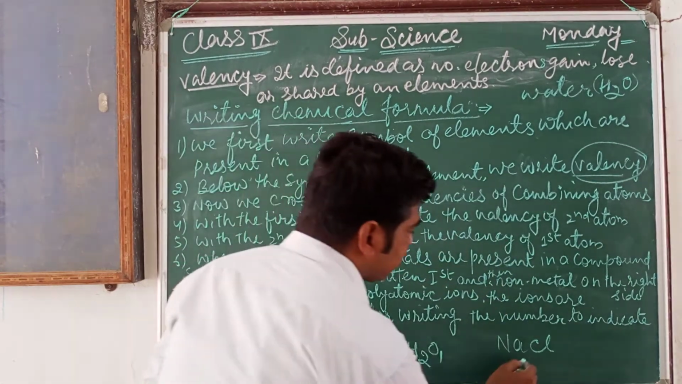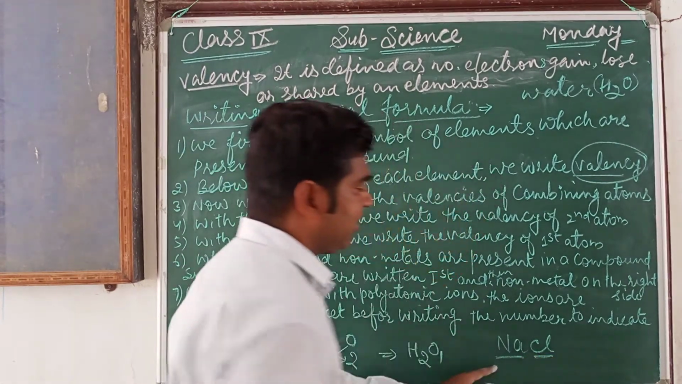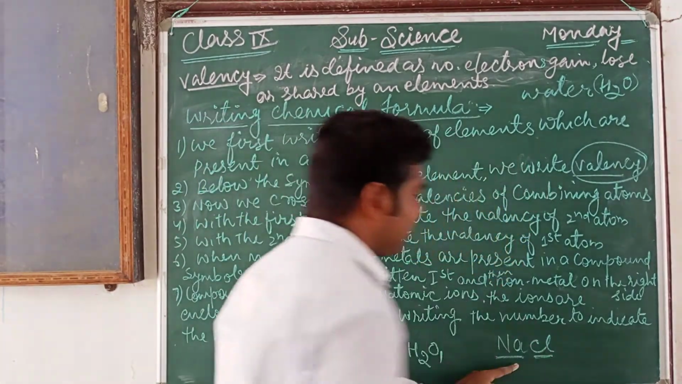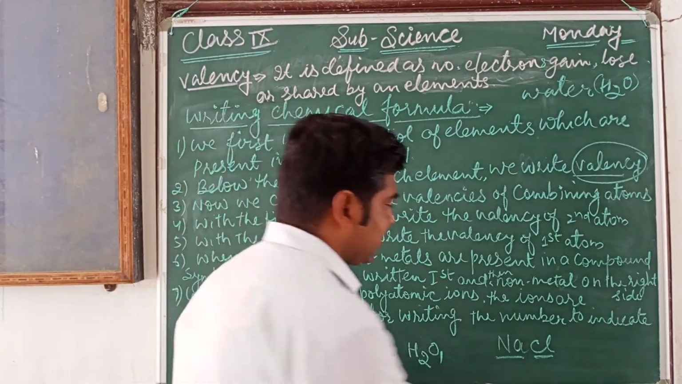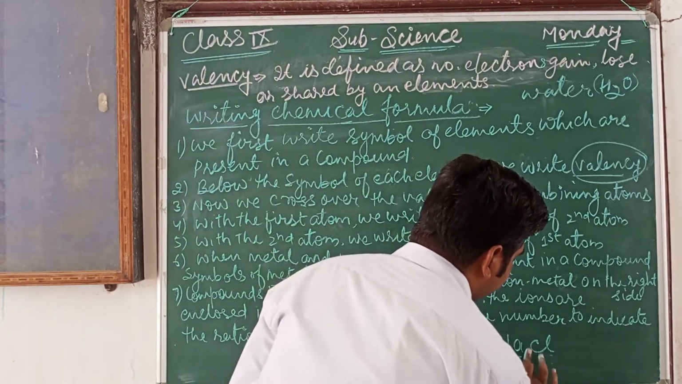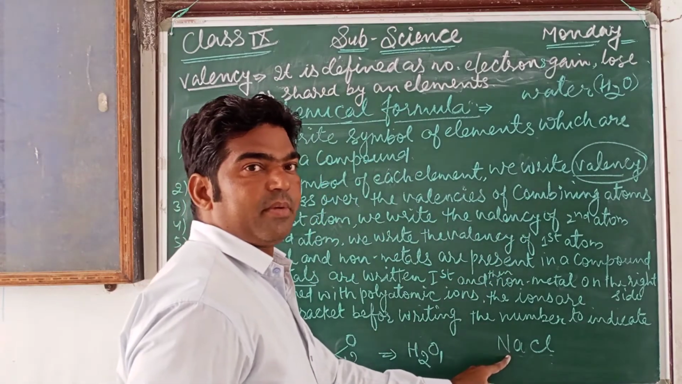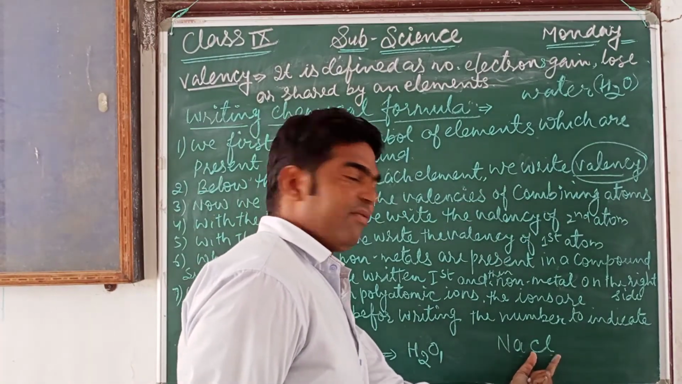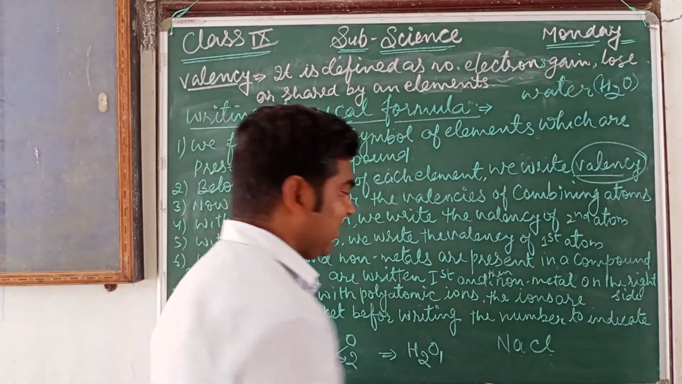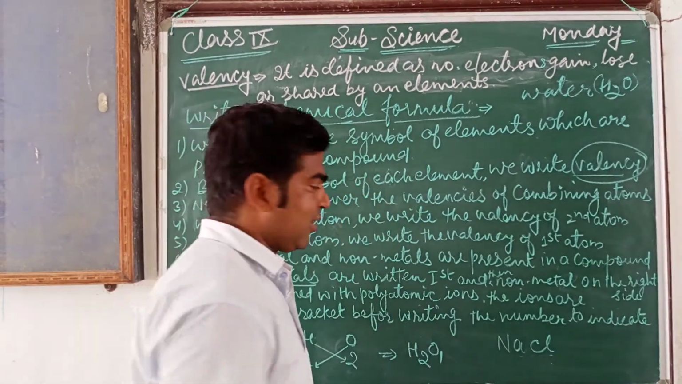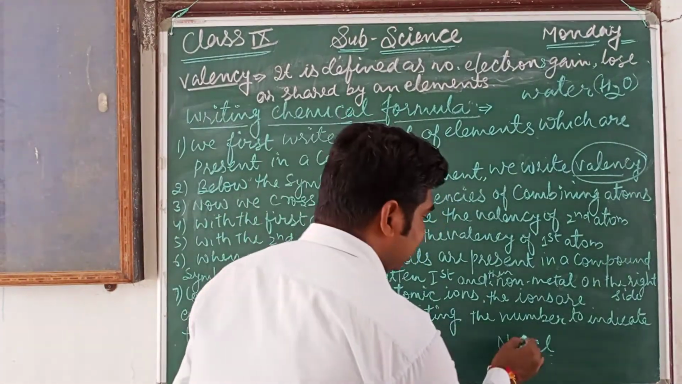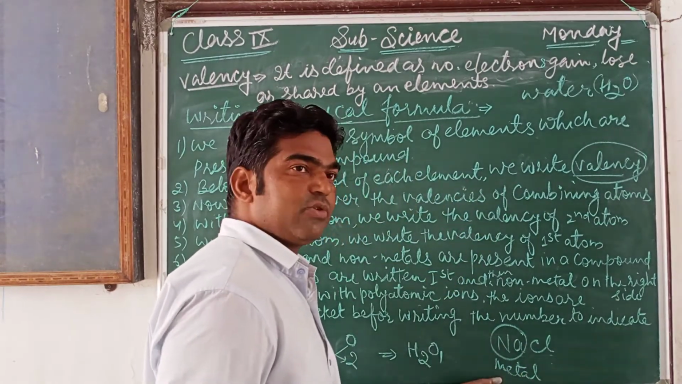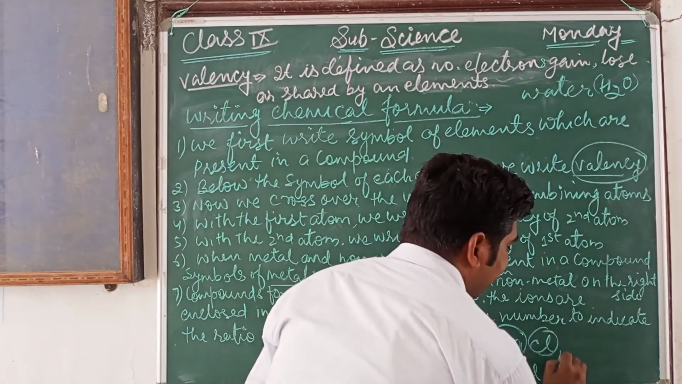For example, this is sodium. Sodium is a metal and this is a non-metal. So first we give preference to the metal. Sodium chloride consists of two elements, sodium and chlorine. So first we write the symbol. The symbol of sodium is Na and the symbol of chlorine is Cl. Then we write the valency and cross it over, and it becomes NaCl, and this is a metal. So first preference is given to metals and then non-metals.